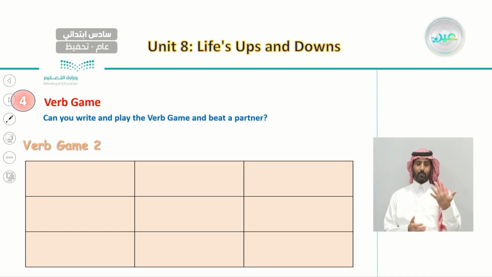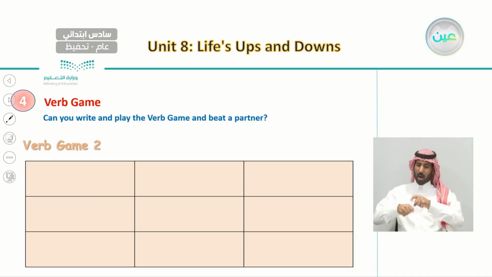Number five, I made a tree house. Number six, I had a cake. Number seven, I saw a rainbow. Number eight, I was sick. And number nine, I broke my glasses.